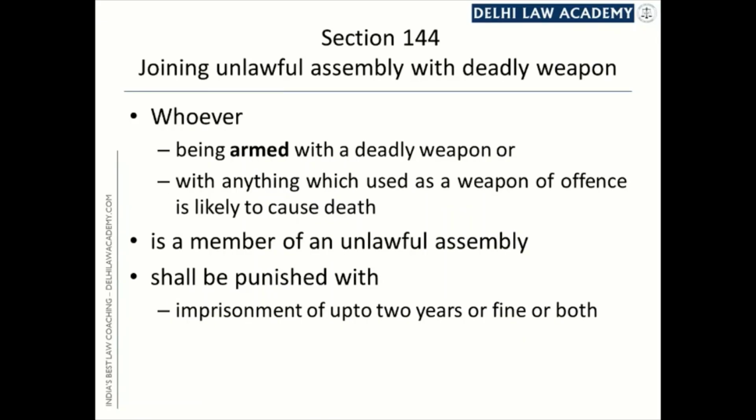Then comes section 144, which increases this punishment from 6 months to 2 years for that member who is armed with a deadly weapon, or though he does not have a deadly weapon, but he has something which, if used as a weapon of offense, can cause death. Such a person, being a member of an unlawful assembly, shall be punishable with imprisonment of up to 2 years. This is an individual liability. Only that member will be punished with this higher punishment who is armed with such weapon. Other members who are not so armed will be punishable only up to 6 months.